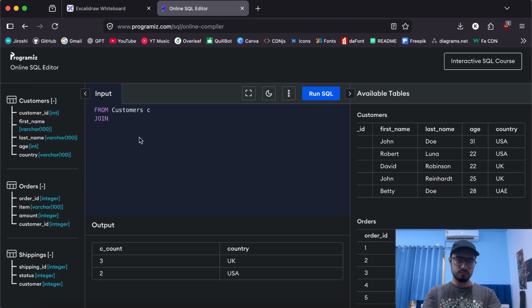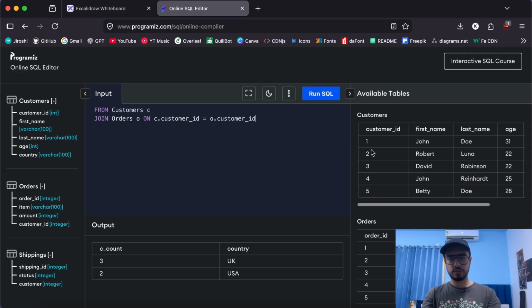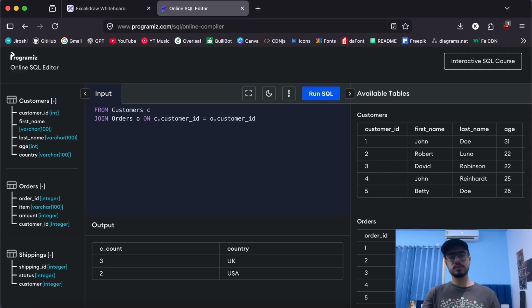So what these joins do is get all the other tables to the memory. So first FROM is executed, then JOIN is executed along with a condition. Let's say c.customer_id equals o.customer_id. Yeah, that is something that will join both these tables. So the customer table is brought into the picture, and the order table is brought into the picture.